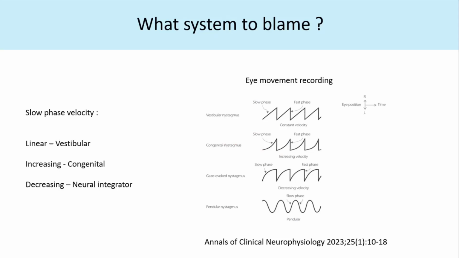So which system is to be blamed? We can use eye movement recordings. We look at the slow phase. Based on the slow phase, if it is linear, we say that it is vestibular nystagmus. If it is increasing, we'll say it's congenital. And if it is decreasing, as in this, then it is gaze evoked or involvement of the neural integrator. And if there is only a slow phase, like a pendular waveform which you see, it is pendular nystagmus.